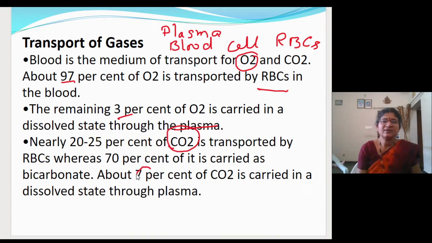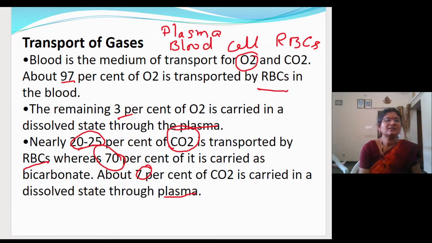So 7% of carbon dioxide will get transported through the plasma, and 20 to 25% of carbon dioxide is transported through the RBCs in the form of carbaminohemoglobin, by binding to the amine part of the hemoglobin, and 70% of the carbon dioxide is transported as bicarbonate through the RBC. If you remember these values, it is well and good.